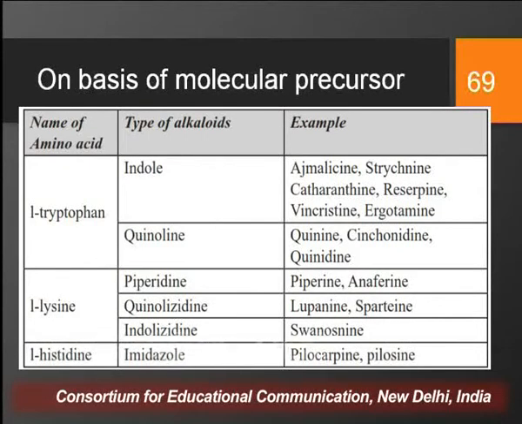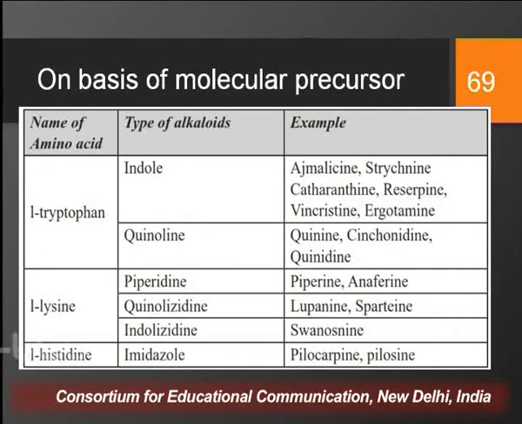Then the other alkaloids such as piperidine, quinolizidine, and indolizidine, these are the alkaloids that are derived from the amino acid lysine, and the examples such as piperine and lobeline, they belong to piperidine class. Then lupinine and sparteine, they belong to quinolizidine class.